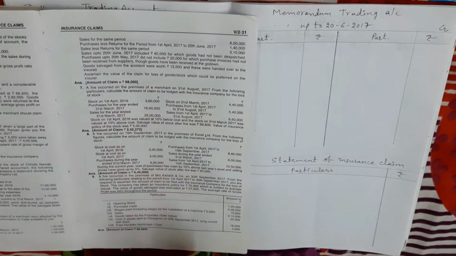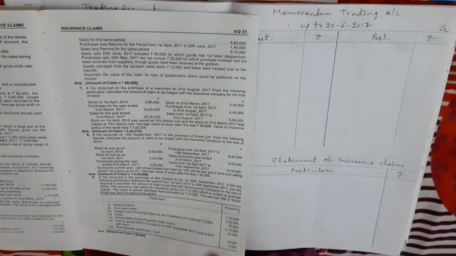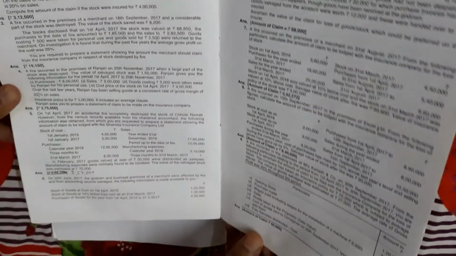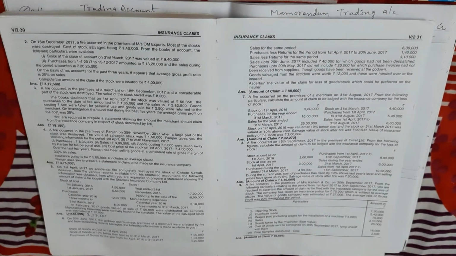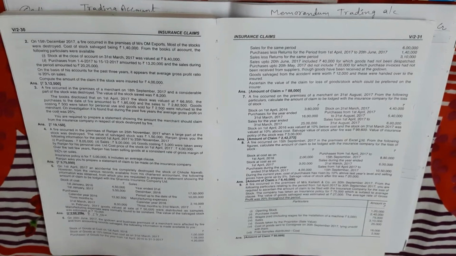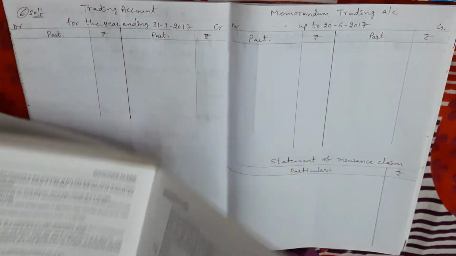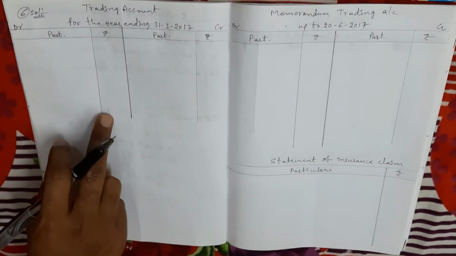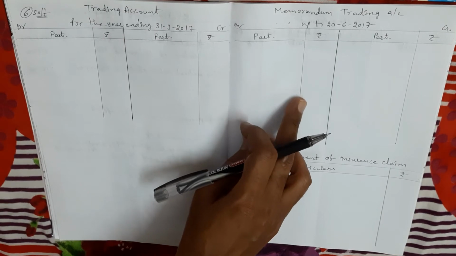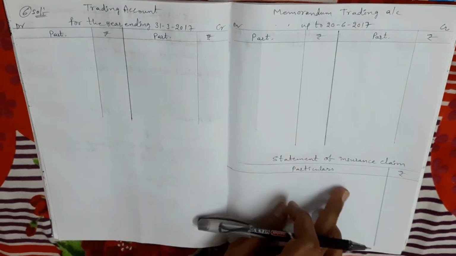Okay, so this is an important problem. So listen carefully. In this problem, gross profit ratio is not given. So when in the problem gross profit ratio is not given, what we have to prepare? We have to prepare the last year trading account. As gross profit ratio is not given in the question, last year information is given, so we can prepare trading account. Here I prepared trading account for the last year. Next, current year memorandum trading account and statement of insurance claim.